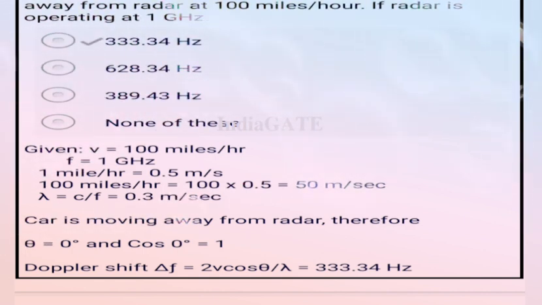Here v is equal to 100 miles per hour. Now f is already given, that is 1 gigahertz. Converting, 1 mile per hour is equal to 0.5 meter per second. Now 100 miles per hour is equal to 100 into 0.5, that is 50 meters per second. Now lambda is equal to c upon f. After putting all the values, we get lambda equal to 0.3 meter. Now the main point is the car is moving away from the radar, therefore theta is equal to 0 degrees and cos 0 is equal to 1.